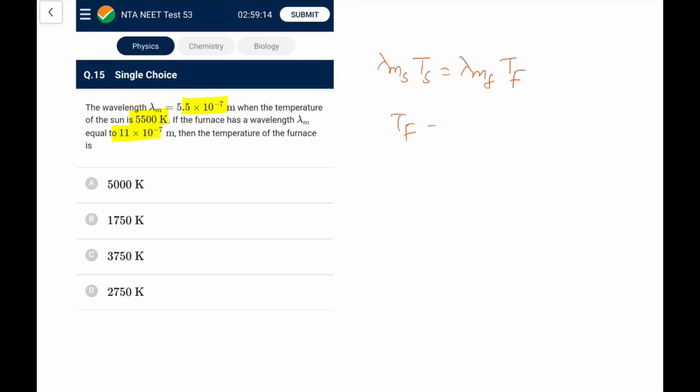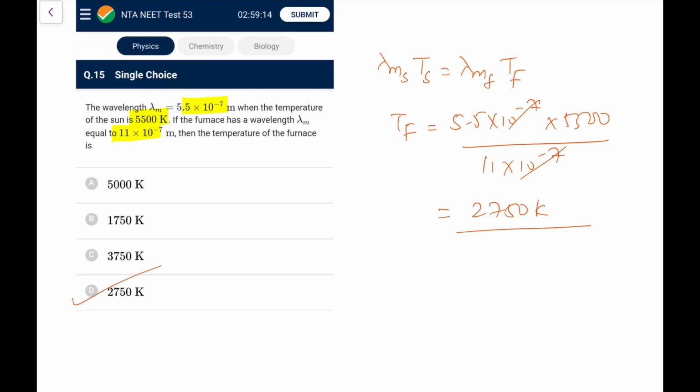So T of furnace would be 5.5 into 10 to the power minus 7 into 5500 upon 11 into 10 to the power minus 7. So it would be half of that, that is 2750 Kelvin. Go for option D, again an easy one. You can directly make out lambda is double, so temperature would be half. So no issue in solving such a question.